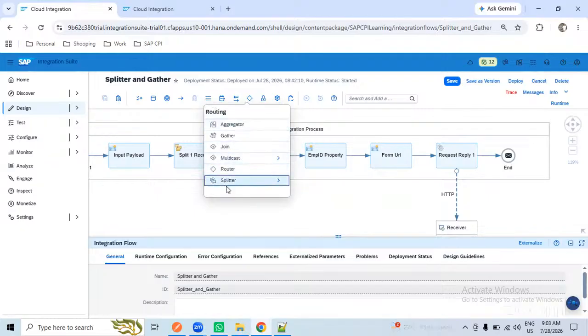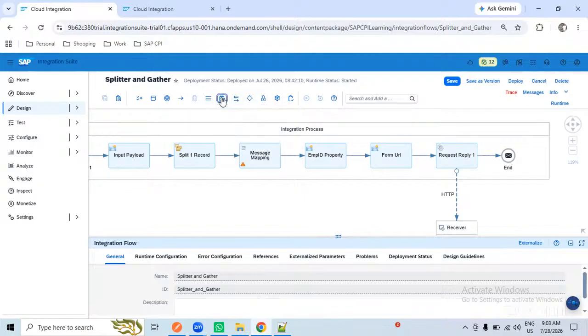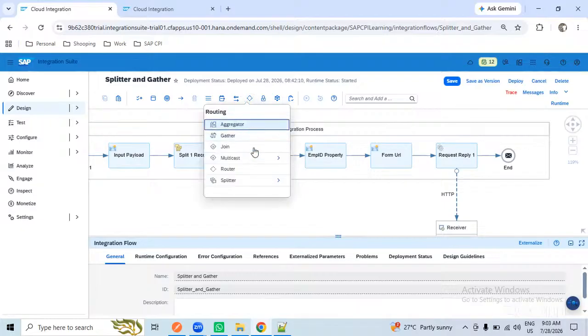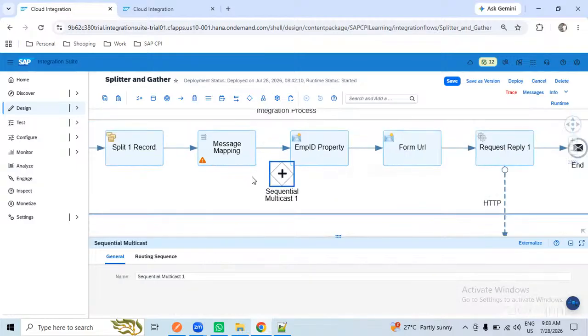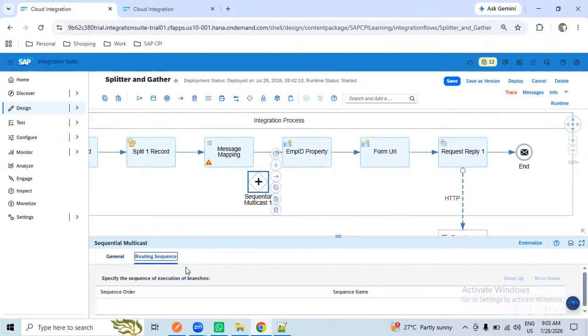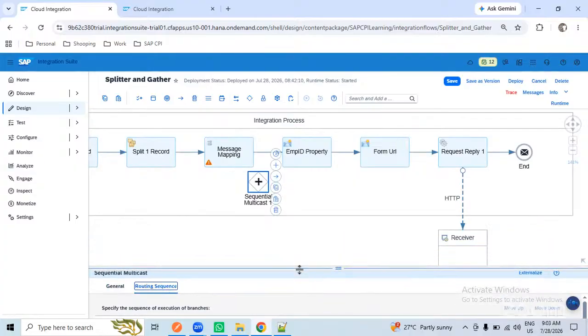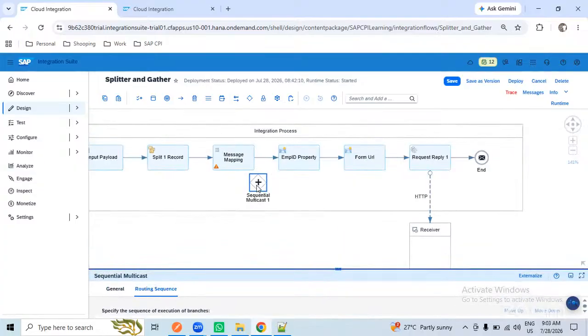Yesterday we discussed it, right? If you go to multicast, one of the multicast types is sequence. Okay, we'll take the sequence. In sequence, if you see the steps, we don't have anything here. So in the multicast, the behavior itself, it will stop. There is no other option you have. For sure, it will stop the interface. If the first branch fails, it will stop.